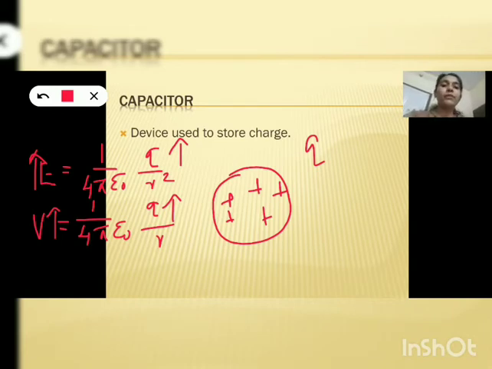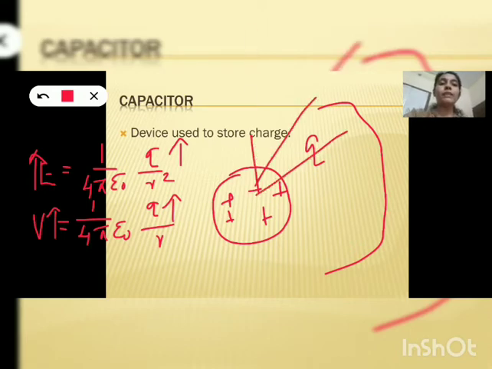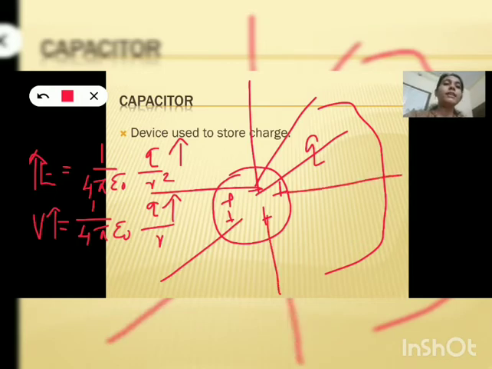When the electric field increases, the effect of this electric field on the surrounding medium also increases, and the surrounding medium is air. Air consists of many atoms. So the impact of the electric field on the surrounding medium goes on increasing as we go on adding charge to this capacitor.